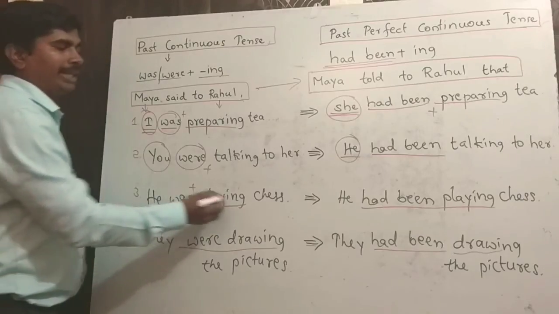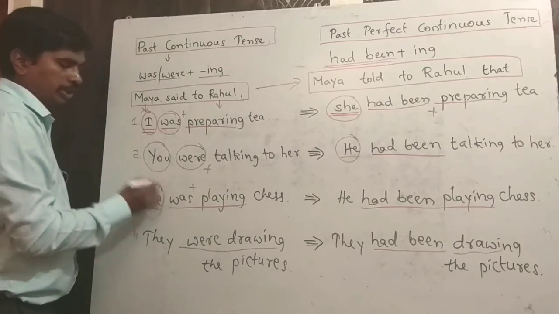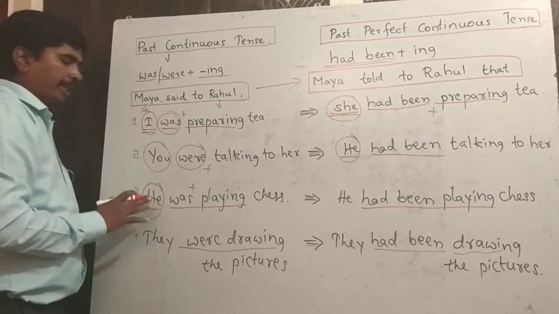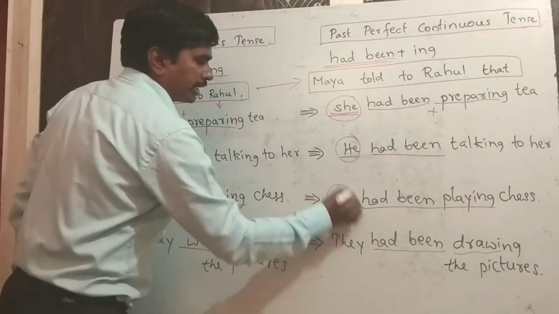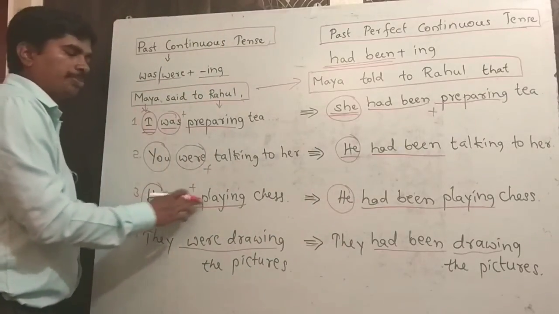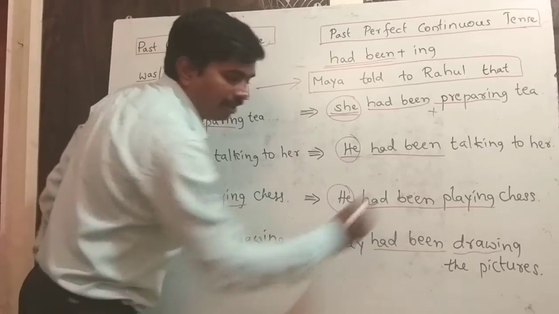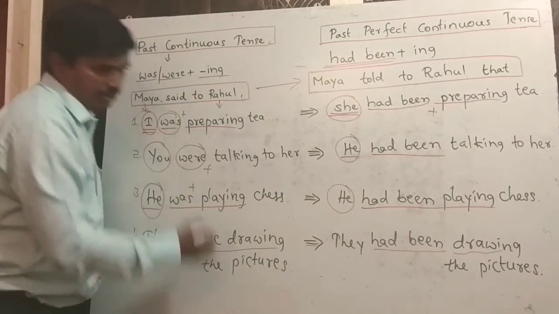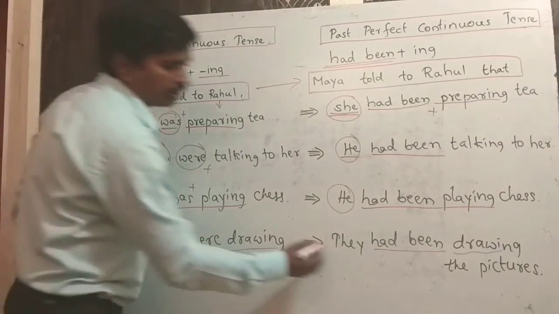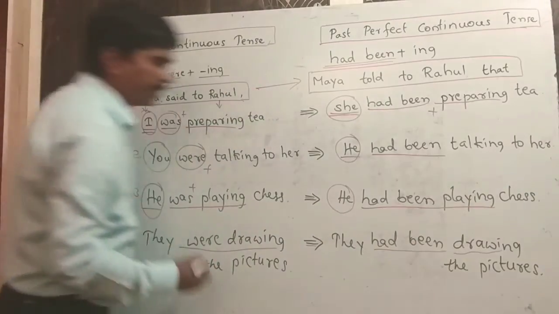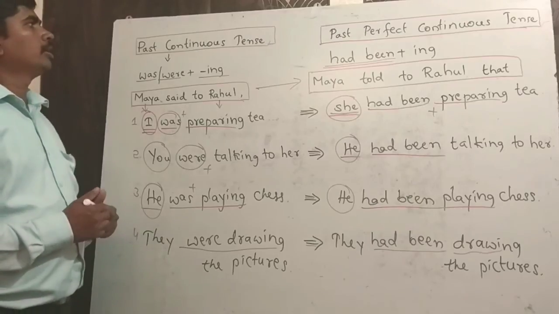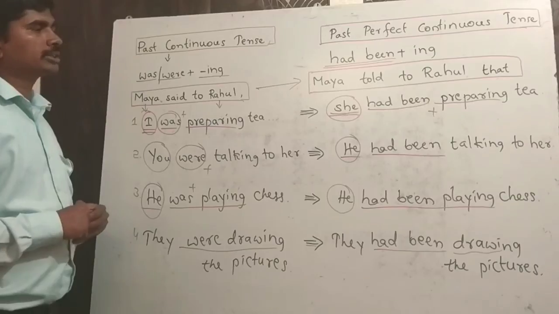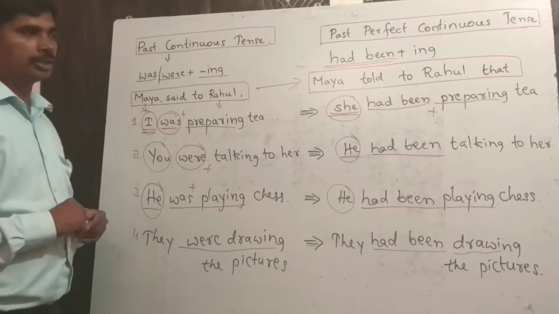He was playing chess. Here third person singular is already there. We need not change anything. So we will keep that intact. Was playing changes to had been playing, right? They were drawing the pictures changes to they had been drawing pictures. I think you got how to change from past continuous tense to past perfect continuous tense.